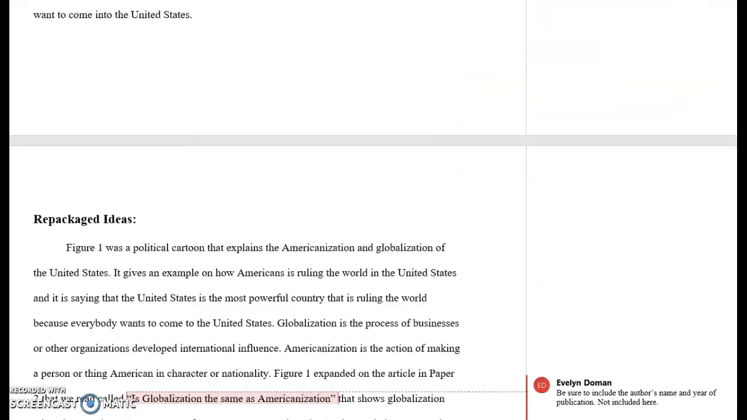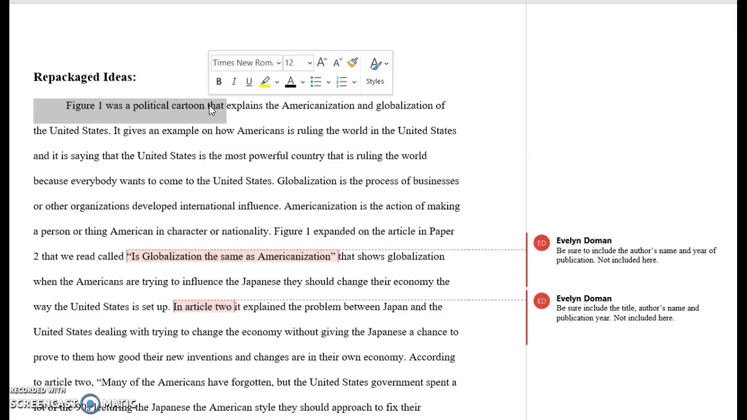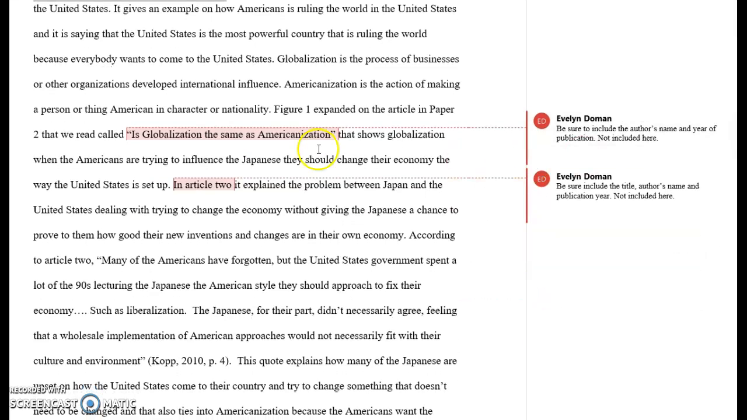Okay, for the second part of her paper, she had to introduce the 2 different genres. And this student introduced a political cartoon that talked about Americanization and globalization here in the United States. And she talked about how this political cartoon related to the articles that we had read for the previous assignment. So here she gives a good example about how they're related.